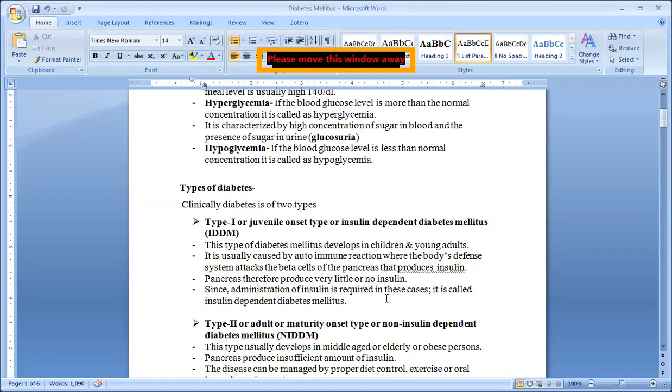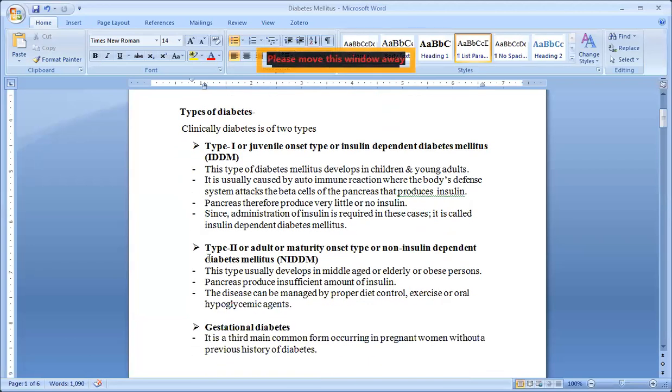Are you getting this one? This develops in the children or in the young adults. Okay, this is called insulin dependent diabetes mellitus. In this case, we have to give insulin injection externally.